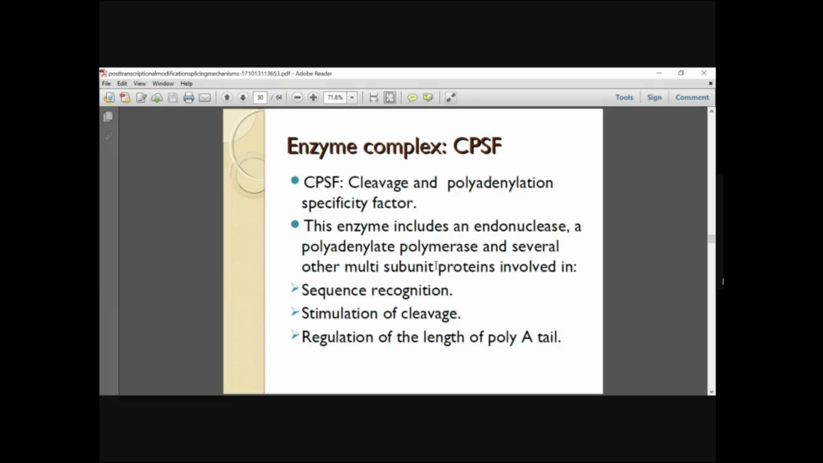So what does this factor consist of? It's a multi-subunit enzyme complex that includes an endonuclease, a polyadenylate polymerase and several other proteins. It's a huge complex, and the proteins are mainly involved in sequence recognition, stimulation of cleavage, and regulation of the length of the poly A tail. These are the functions of the CPSF.